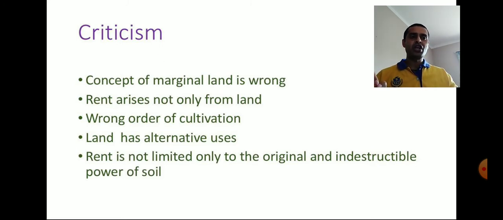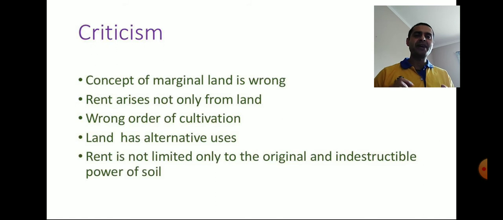On the other hand, we have less fertile land, but there is proper marketing, proper transportation facility, proper communication facility. Can you please imagine, instead of choosing the more fertile land, we may prefer less fertile land. So depending upon the situation, the order of cultivation can be changed. Instead of choosing more fertile land, sometimes we may start from less fertile land. So this can be a criticism of the theory.